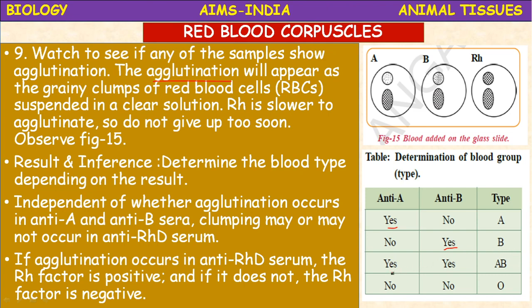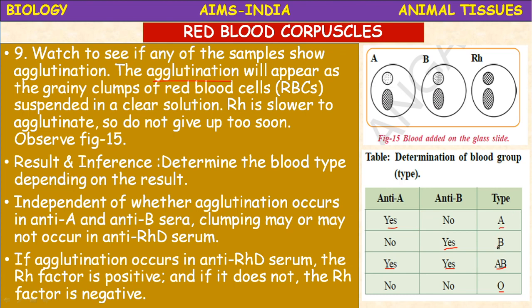If there is no agglutination in both the anti-A and anti-B, then it is an AB group. If no reaction, okay. If agglutination occurs in both A and B sera, then it is AB group. If no agglutination in both anti-sera A and anti-sera B, then it is O group. Okay, so there are four major groups.